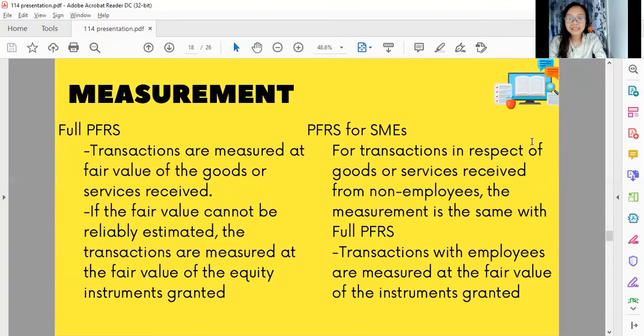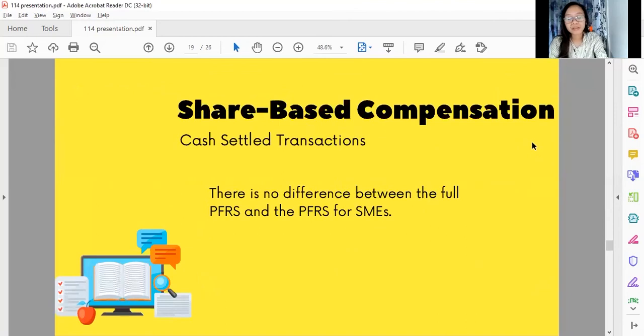Meanwhile, transactions in respect of goods or services rendered from employees are measured at the fair value of instruments granted. The next part of our report is about share-based compensation for cash-settled transactions, which will be discussed by Kesa.